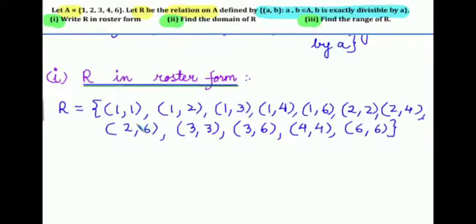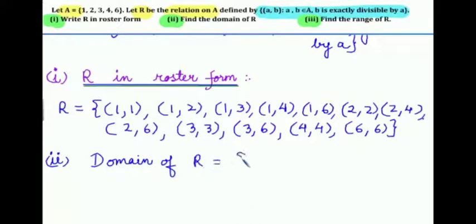So this is your answer in roster form, because b is divisible by a. So we can't write (6, 5), (6, 3), (6, 2), right? We also can't write (6, 3), because 3 is not divisible by 6. So just remember, b is exactly divisible by a, not a is divisible by b. So the possible relations are these.